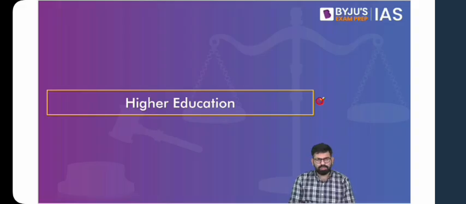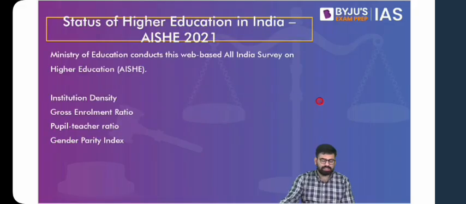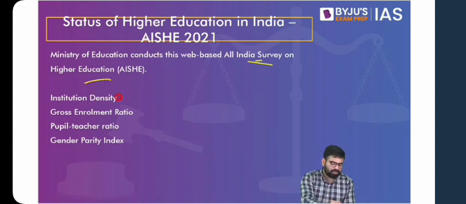So what we did in school education was we looked at the ASER report, what are the problems, and then we looked into suggestions from your national education policy. And by going through those suggestions, which basically are the roadmap for our national education policy to be implemented, we analyzed those suggestions then and there itself. So here we are going to repeat the same thing. We will look into the All India Survey on Higher Education. Then we'll try to highlight what kind of problems we have, and then we'll look into the suggestions from the national education policy. So if you look at this report, this will talk about the institution density.